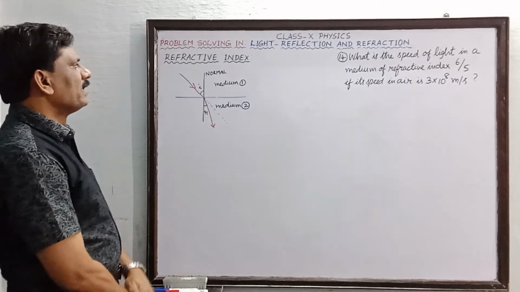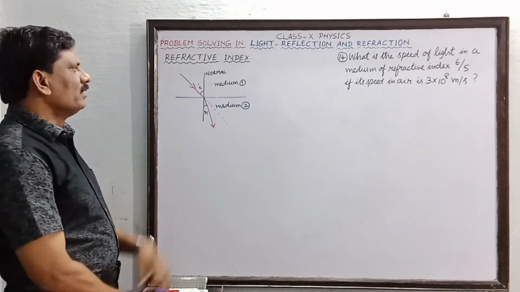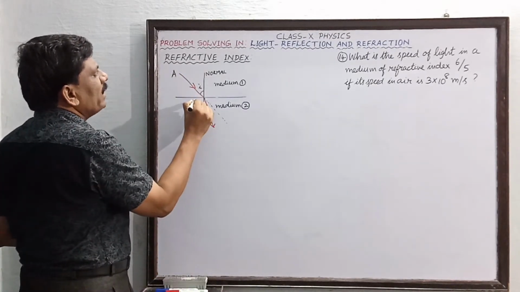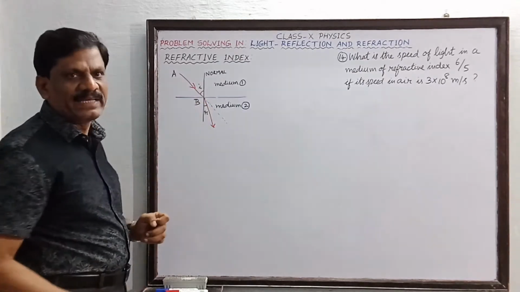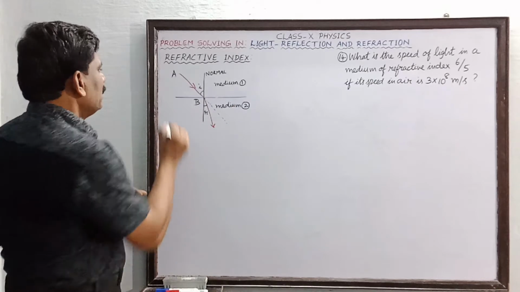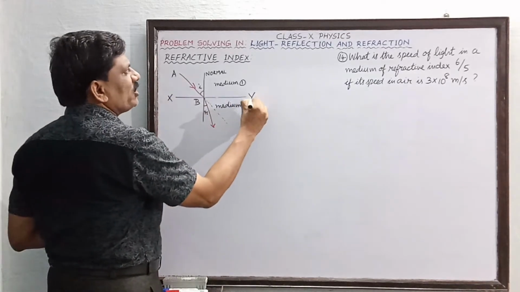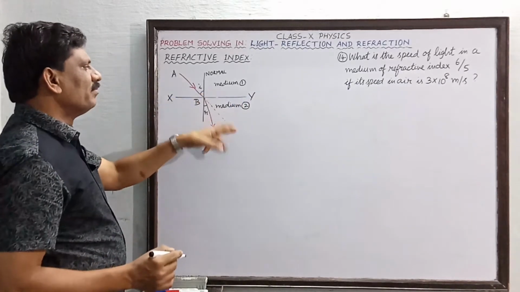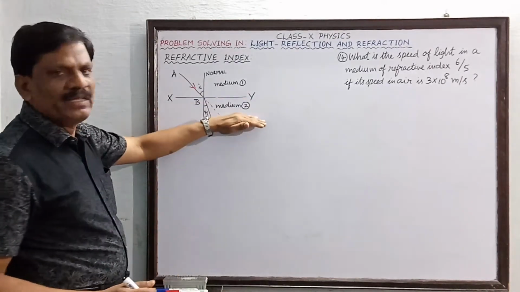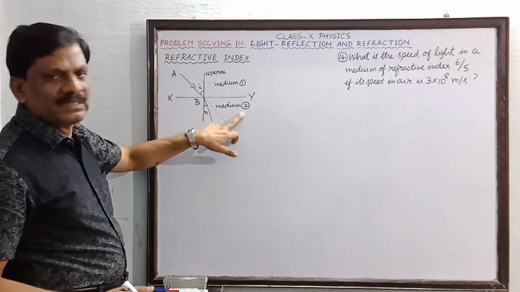Now you can see here in this picture a ray of light. Say for example this is AB, okay? AB is a ray of light. It is traveling in one medium and XY is the line of separation of the first medium from another medium. So below XY the medium is different, that is medium 2.